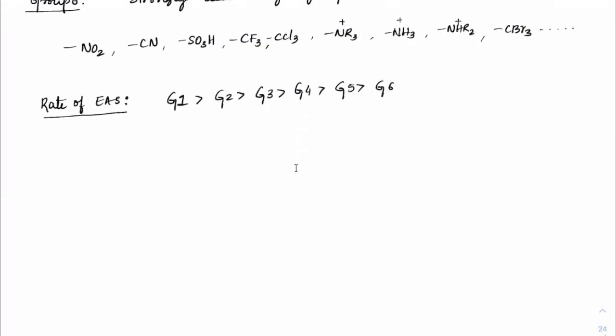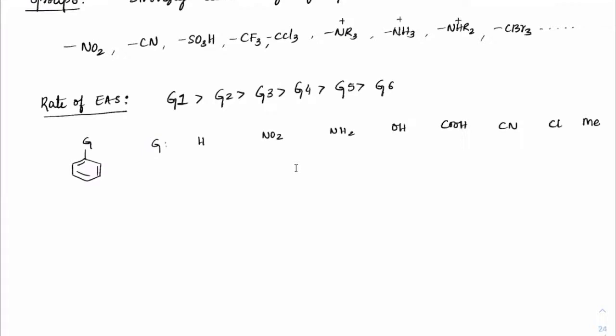Now, one JEE question, if you check out how it was asked: there is a group G and all these groups are given. The group is H, NO2, NH2, OH, COOH, CN, chlorine, methyl.